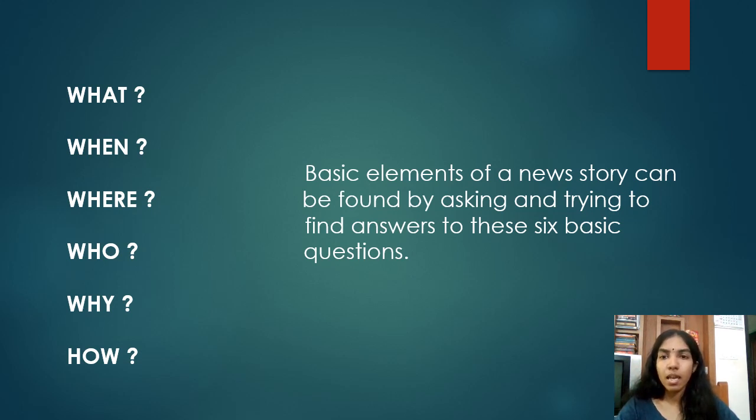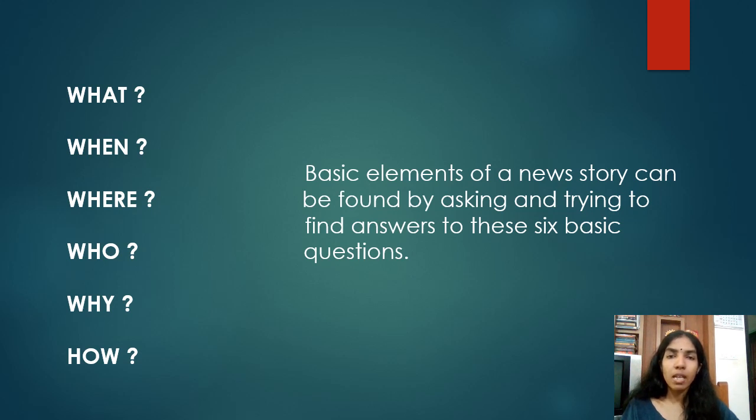So these are the basic elements of a news story that can be found by asking and trying to find answers to these six basic questions. These are the questions which the reader must get answers to while reading the lead of the news story. So these are the six questions.